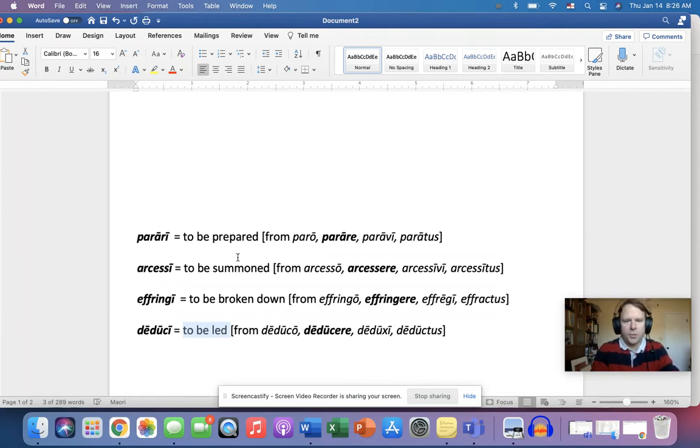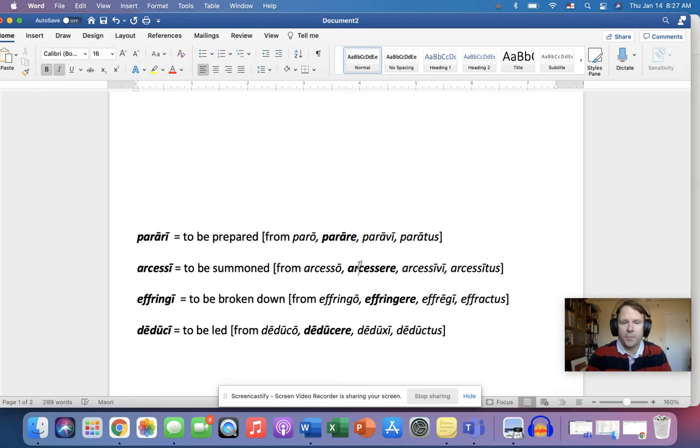Okay, so think about parari. What principal part do you think we use to base this present passive infinitive on? Well, that's right. I've already put this in bold, but the second principal part is the present active infinitive. So the next step is, what do we do to this present active infinitive form, parare, to turn it into parari? Yeah, to make it passive, we just change this E to an I.